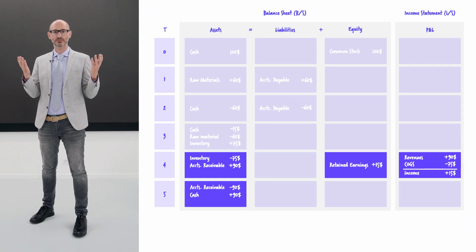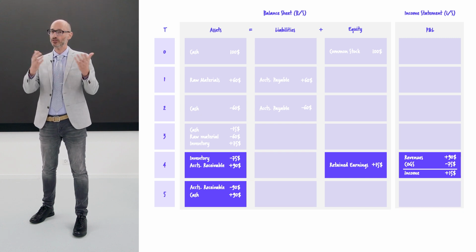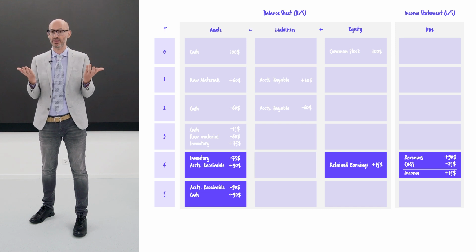60 days have passed, and the customer paid us. We have more cash, and we cancel the accounts receivable on the balance sheet. They do not owe us anymore, so it should no longer be there.